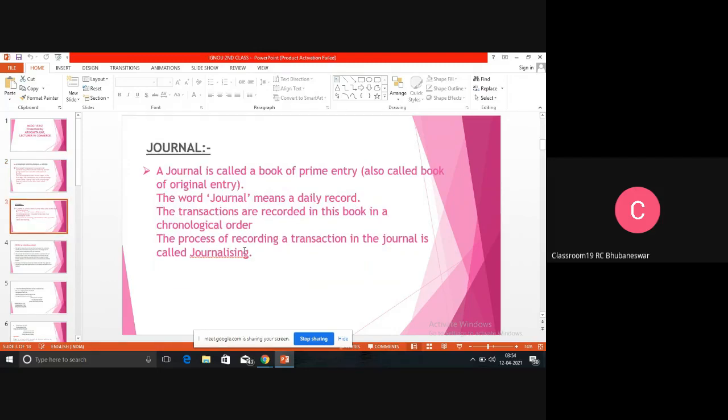Second thing, journal. I have written here, journal is a primary entry. Journal means a daily book. Whatever transactions are going on in the organization are recorded in the journal. The process of recording is known as journalizing. So journalizing is the process and journal is the book.